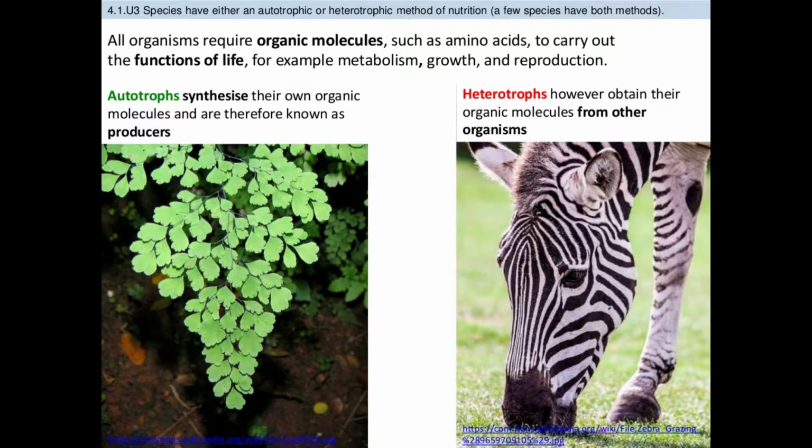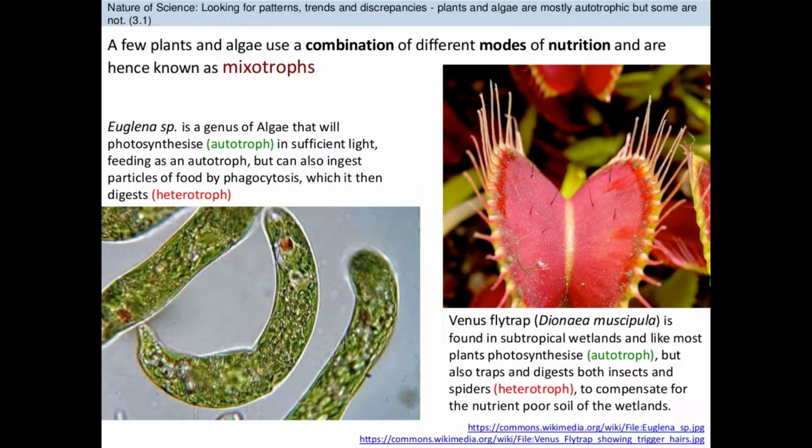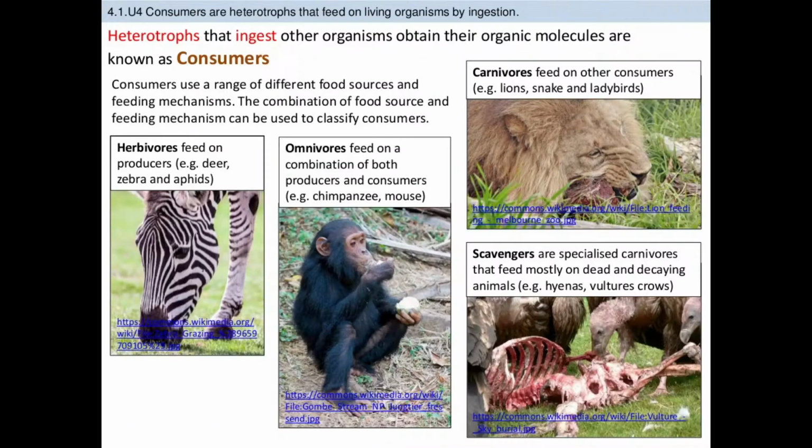Autotrophs synthesize their own organic molecules and are therefore known as producers. Heterotrophs, however, obtain organic molecules from other organisms, so they are known as consumers. A few plants and algae use a combination of different modes of nutrition and are hence known as mixotrophs. For example, the euglena and the Venus flytrap are both mixotrophs. Heterotrophs ingest other organisms and are known as consumers.